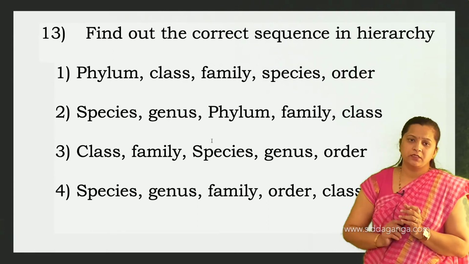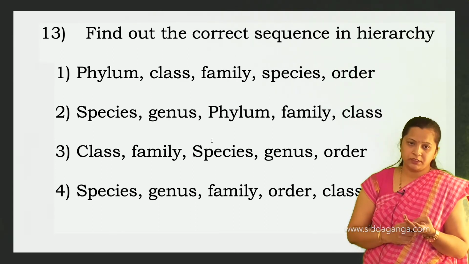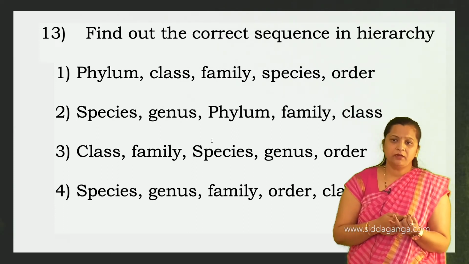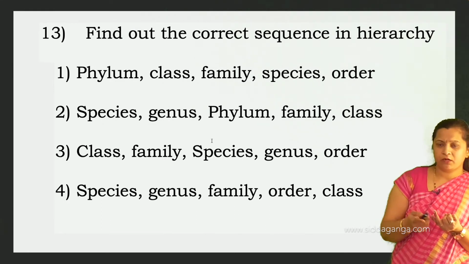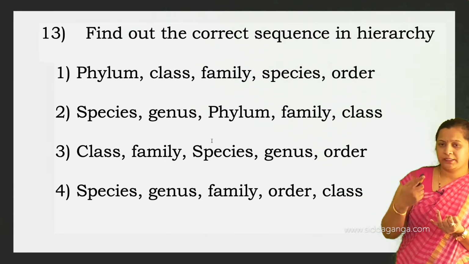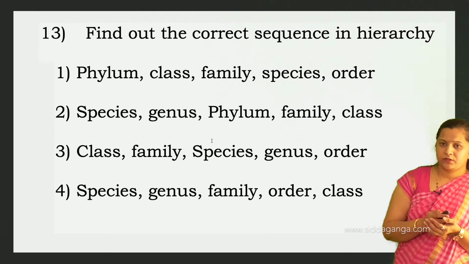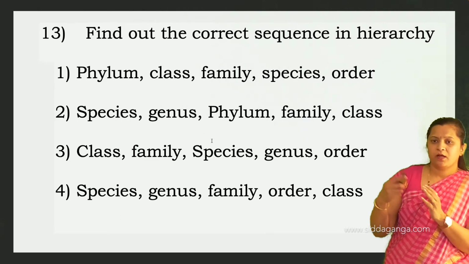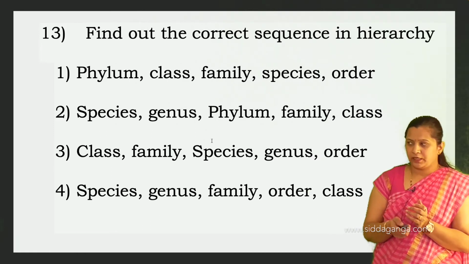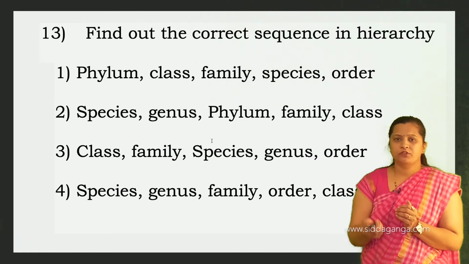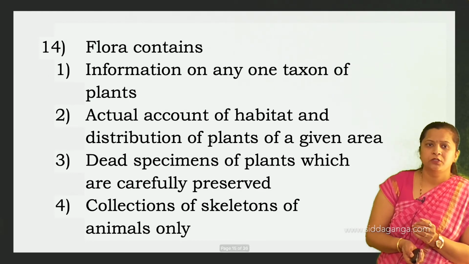Then the fourth one is species, then genus, then family, then after the family, the next higher level in a taxonomical hierarchy is the order, and then class. So after the class what comes? A phylum, then finally the kingdom. So the fourth option is correct. Then we will move on to the next question.